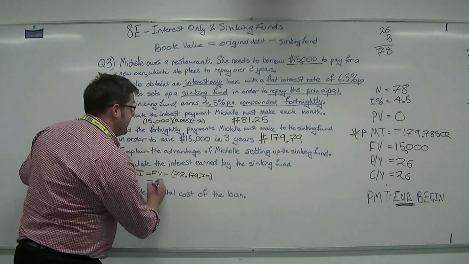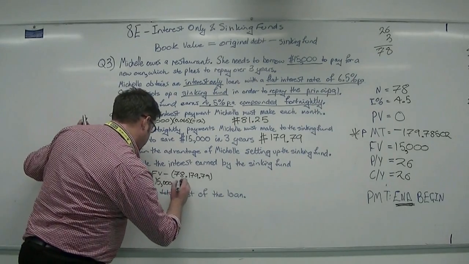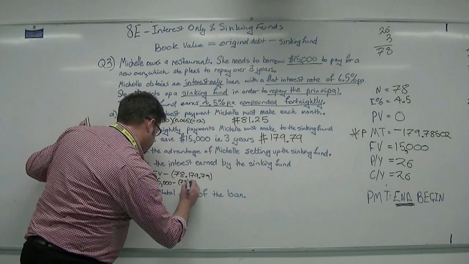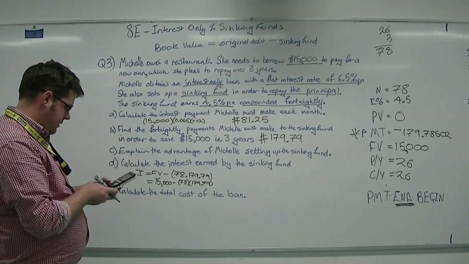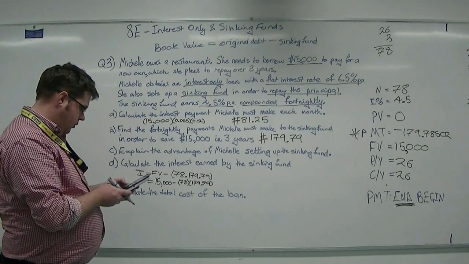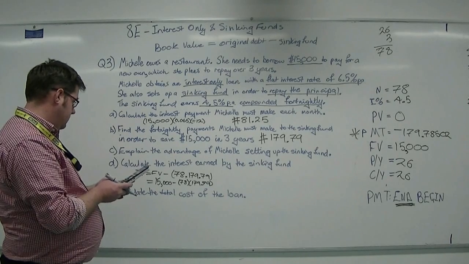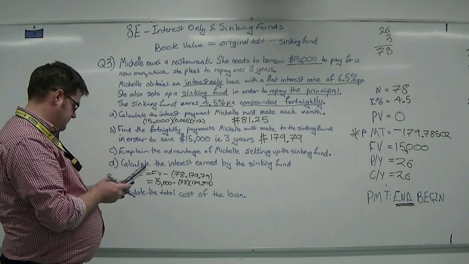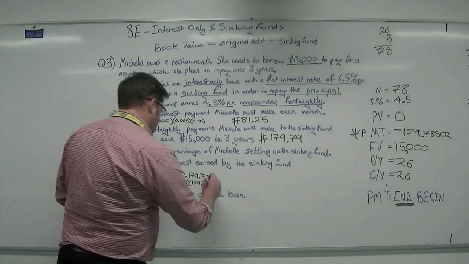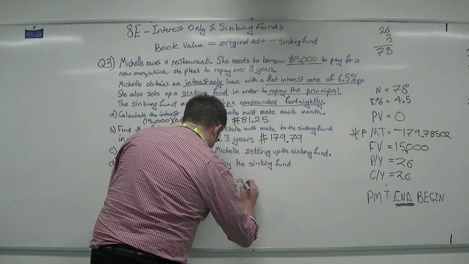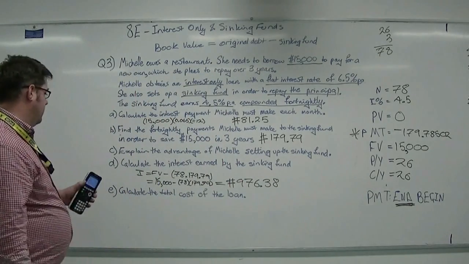So in this instance, this would be 15,123 minus 78 times 179.79. Alright, so if we go into normal boring mode of the calculator, we can figure this out. So this will equal $976.38. There we go, and there's the answer.